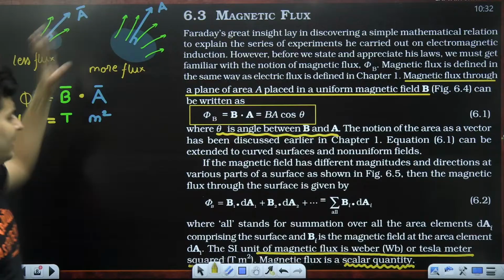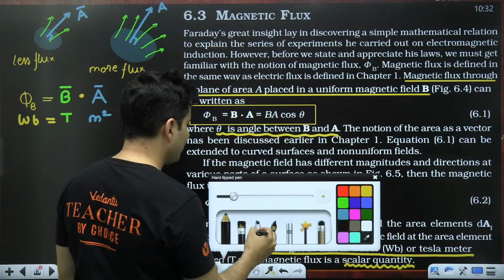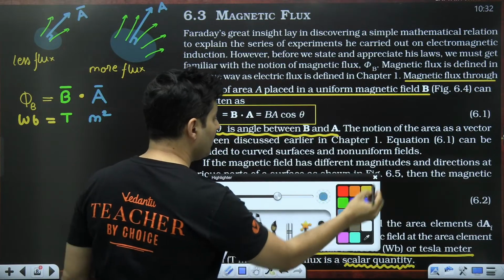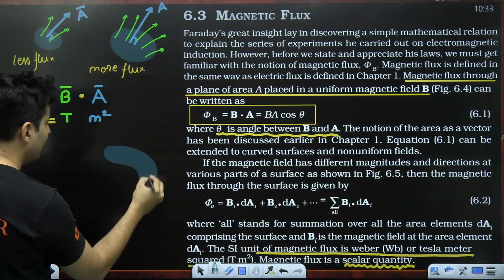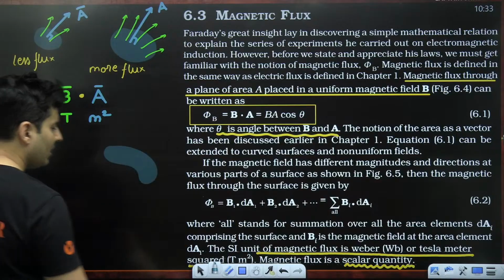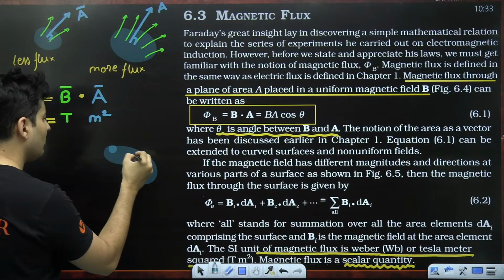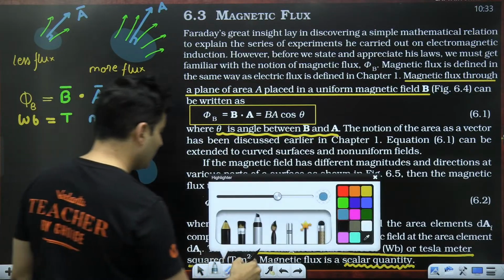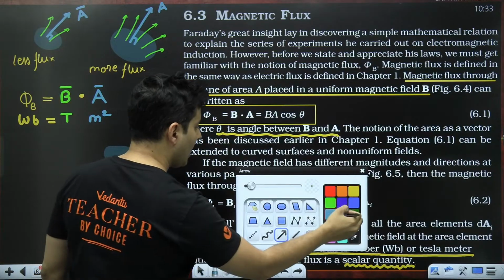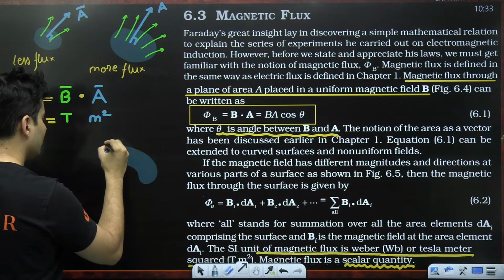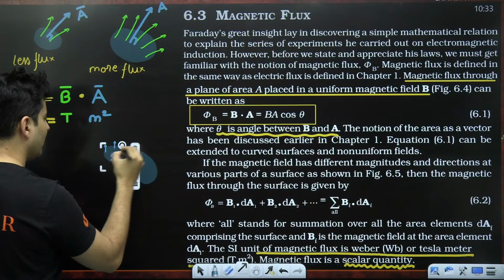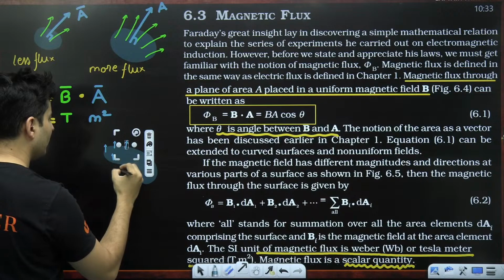Now here the surfaces are flat, but what if the surfaces are not flat? Then what do you basically do? And the field is also not uniform everywhere. Then you basically divide it into small areas, and you find the flux through each of such small areas, something like this. I'll just show it over here so that you get an idea of it.